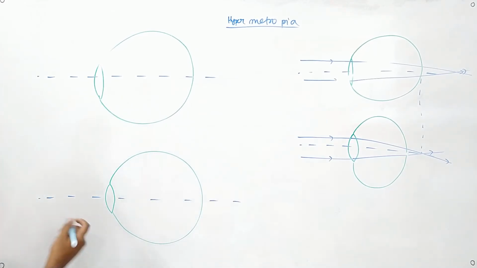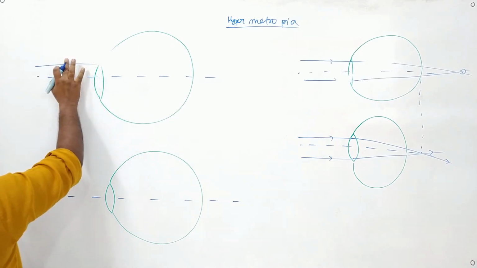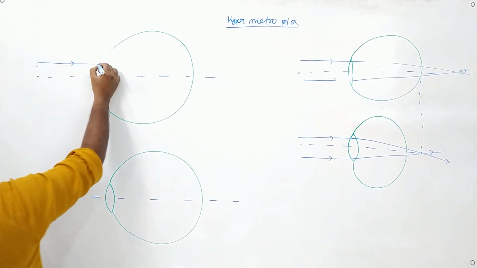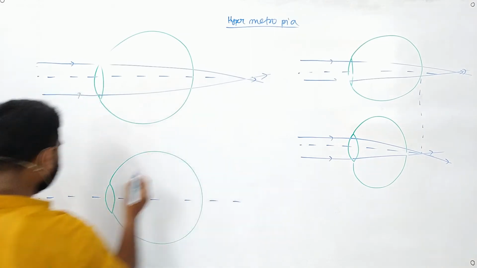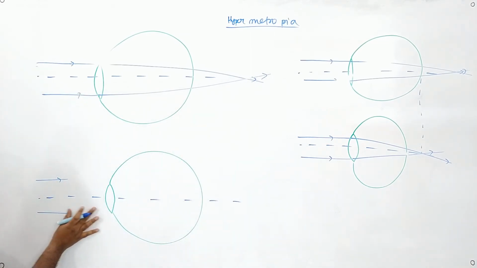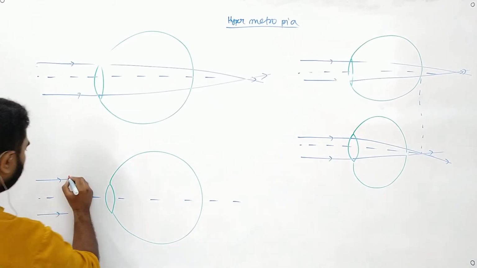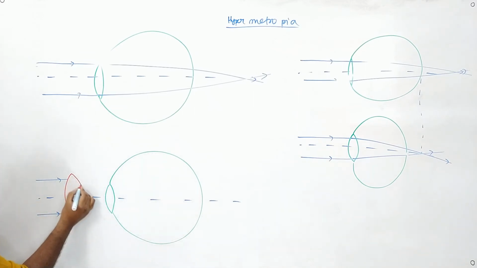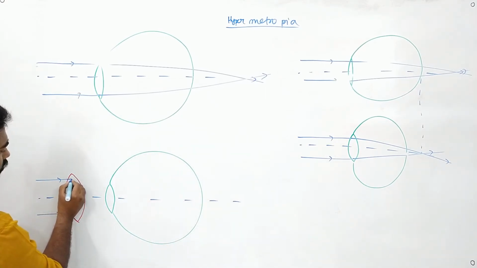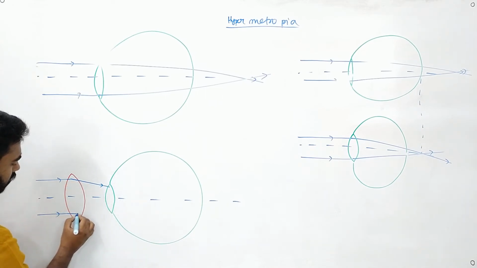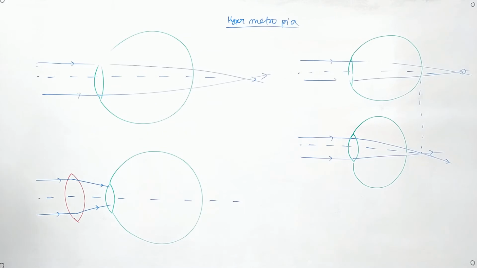Now if I do it without using any lens, then the image is formed at the back. If I don't use a lens, the image is formed at the back. Now the same rays are coming parallel to each other, but what I am doing is that I am using a convex lens to rectify the image formed. Now what does convex lens do? They converge, right? So the convex lens will converge this ray and this ray will also converge. Now if they converge, there has been too much convergence, okay, no problem.